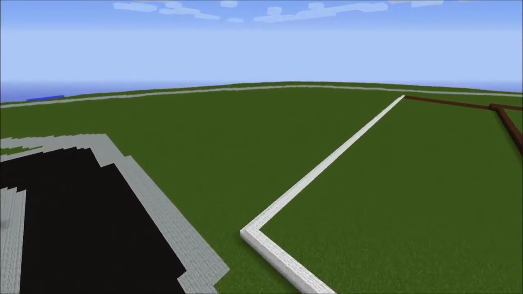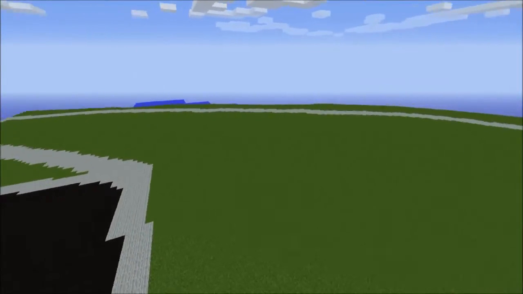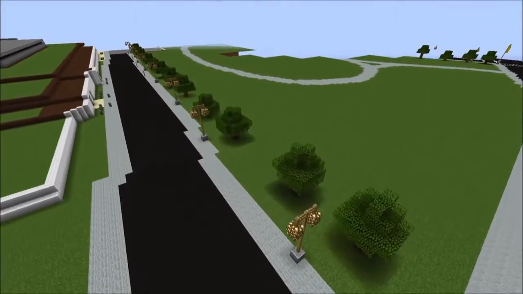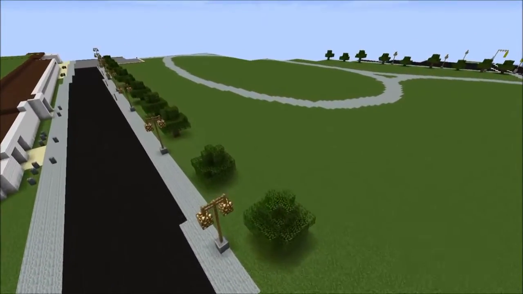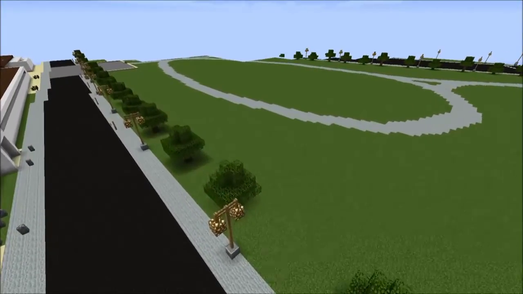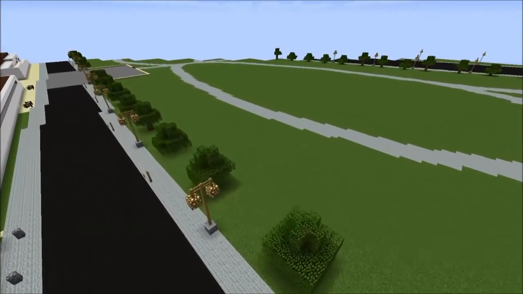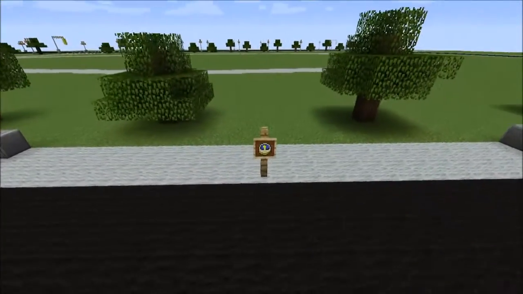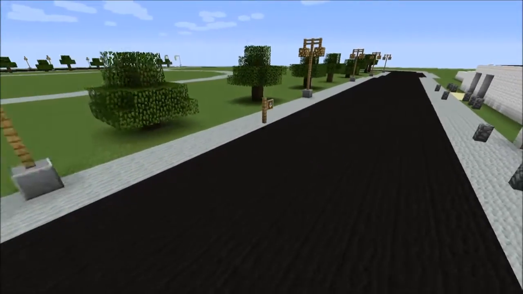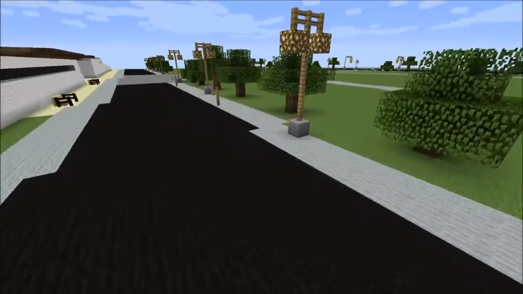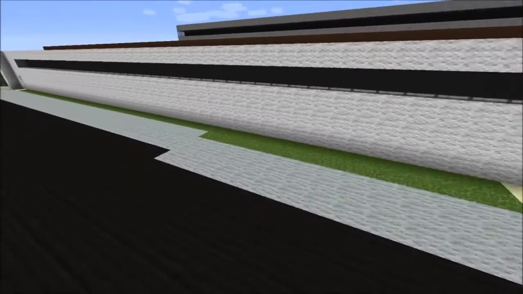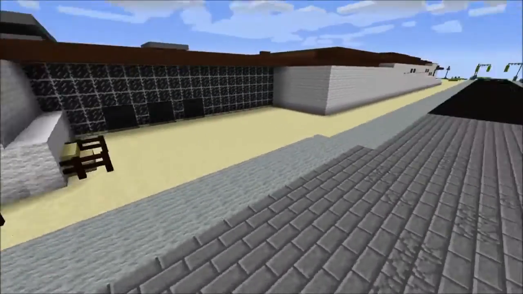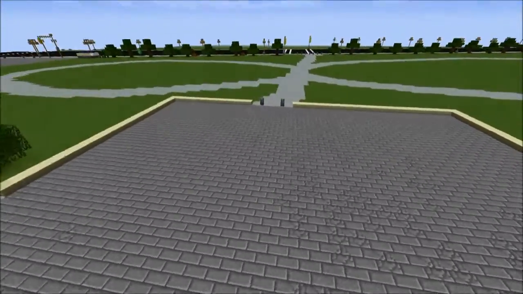All these gray things are sidewalks using gray wool. And there's where the concert for LeBreton Flats happens. That's where the concert stages would be set up. Down here you'll see another one of my creations, a parking meter. It's constructed the same way we would construct the stop sign, but we added a clock in there, what is known as a Minecraft clock, and it just shows what time of day it is between day and night. We added that because it looked like a little bit of a dial.